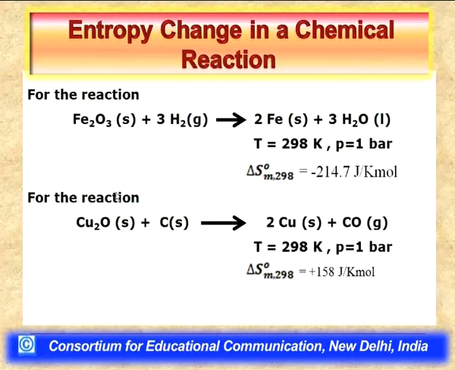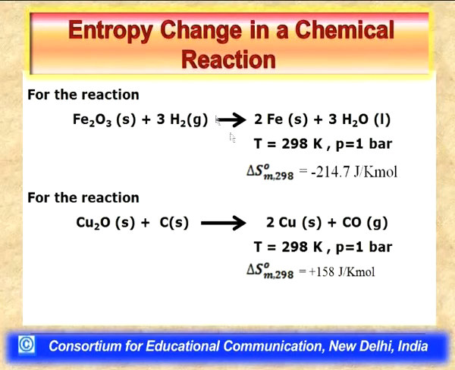Now, we can consider another reaction where Cu2O, cuprous oxide, combines with coke, that is carbon in solid phase, again at 298 Kelvin and at 1 bar pressure, and forms 2 moles of copper in solid phase, and in addition also gives carbon monoxide, 1 mole in the gaseous phase, again at temperature 298 Kelvin and at pressure 1 bar.